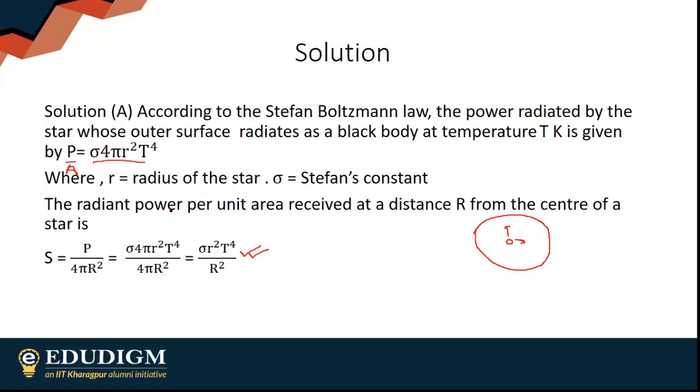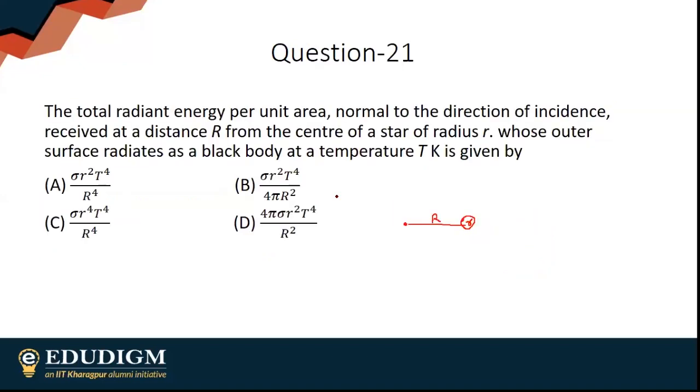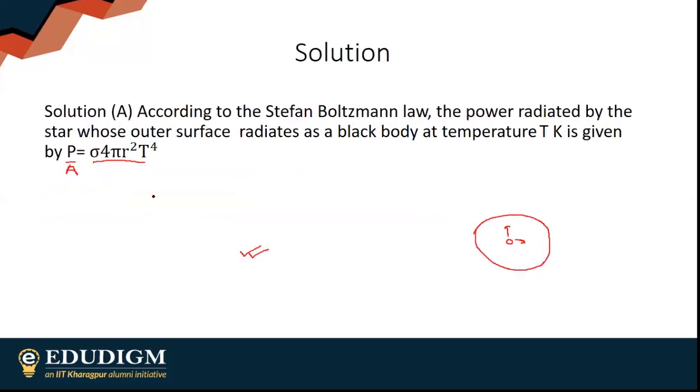Oh, A should be, actually the answer isn't there. Small r square. Typing error, this will be small r square.